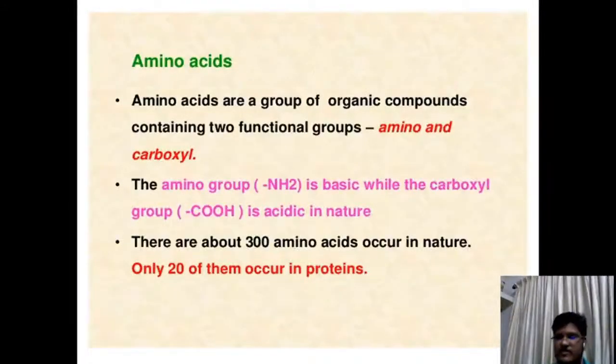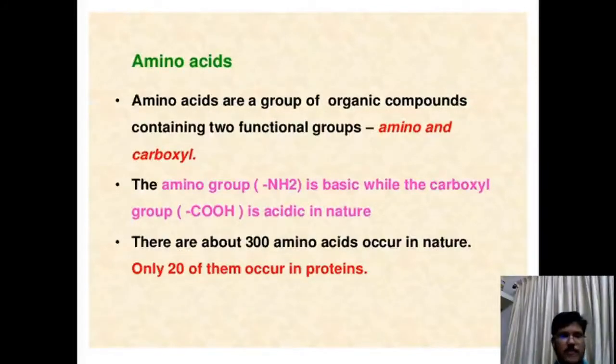Study the amino acids structure, then the proteins are polymers of amino acids, with each amino acid residue joined to its neighbor by a special type of covalent bond called the peptide bond, the covalent bond which makes the protein. The proteins can be broken down to their constituent amino acids by a variety of methods, that is, by heating or by treating with acids, we can dissociate the protein into its constituent amino acids.